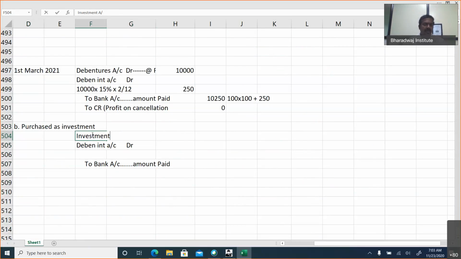But since it is our own debentures, we will not debit investment. We will debit own debentures account. This will be the balancing figure. Debenture interest account debit, same as previous one. Amount paid also same as previous one. Instead of debiting, we are not going to cancel this. We are going to debit own debentures as an investment. It is going to be held as investment.